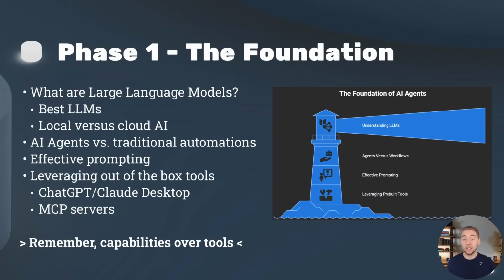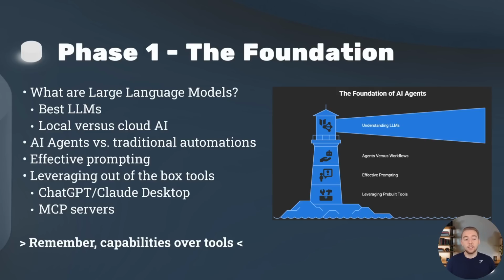So with that, let's go ahead and dive into the first step, which is phase one, building out our foundation. And this is starting with the absolute basics, like what is a large language model? Learning about the best ones out there right now, like Claude or Gemini, GPT, even learning about local AI. These are large language models you can run on your own computer like Mistral or Qwen. And then also learning AI agents versus traditional automations. It's a whole paradigm shift when we add this extra reasoning into our automations through AI agents. There's a lot more power, but also unpredictability that comes with this. And so I have a video right here where I dive into that. It's really important to understand that difference.